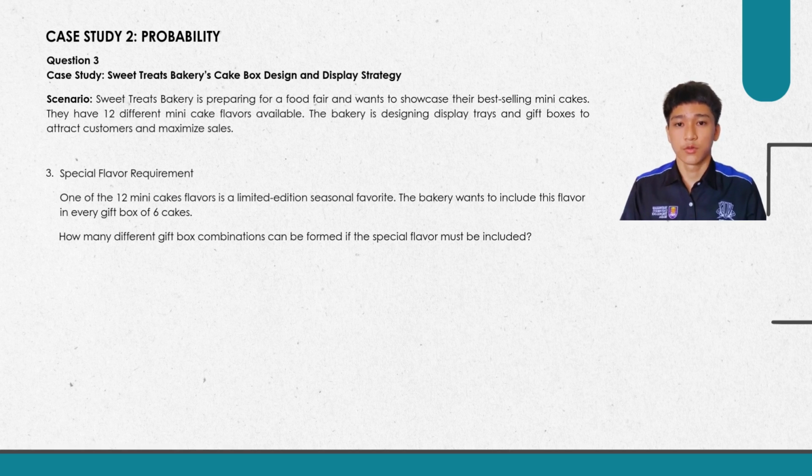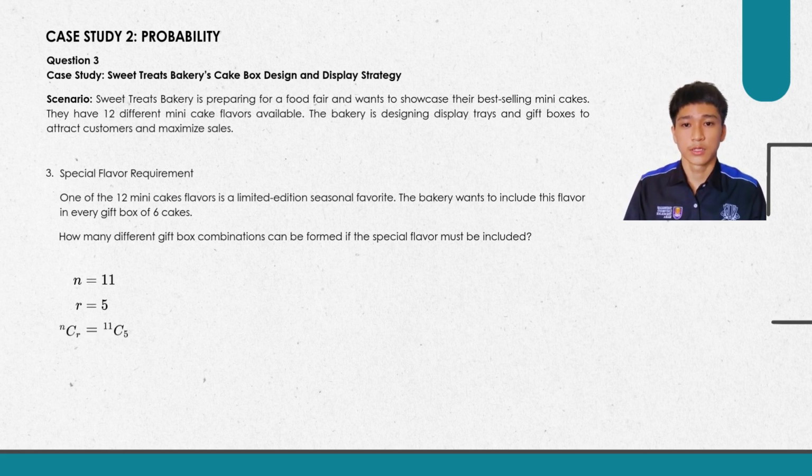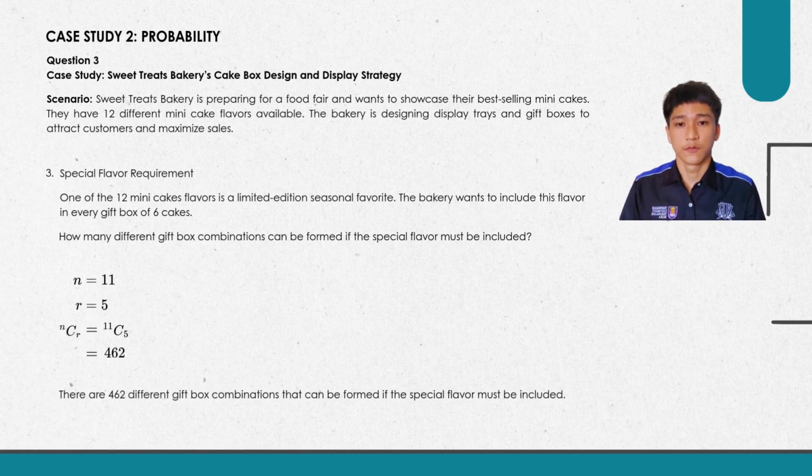For this question, we are going to use the combination formula. First, we need to find the number of n and the number of r. n is equal to 11 because one of the 12 flavors is already selected, and r is equal to 5 because one of the 6 slots is already taken for the special flavor. And then just use a calculator to find the answer. The final answer is 462. So there are 462 different gift box combinations that can be formed if the special flavor must be included.